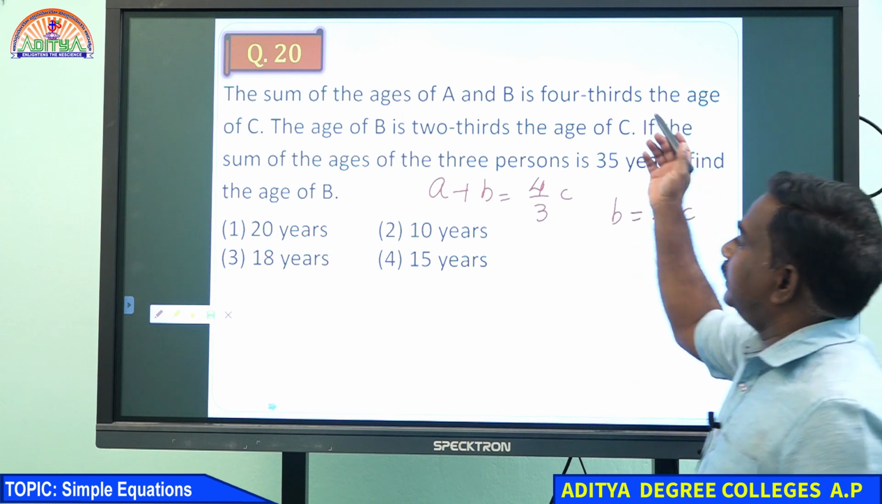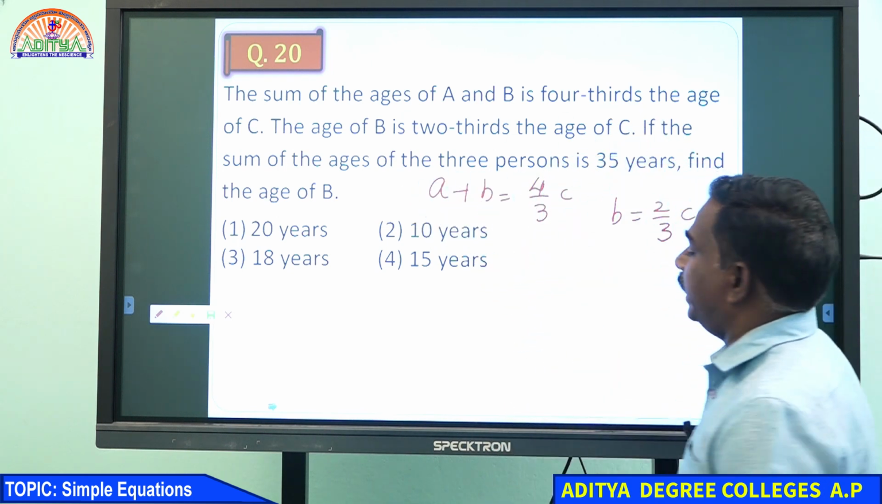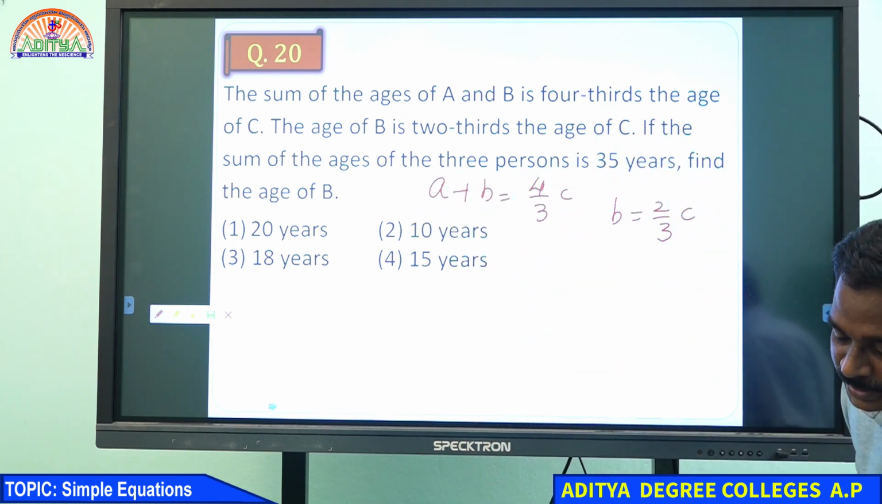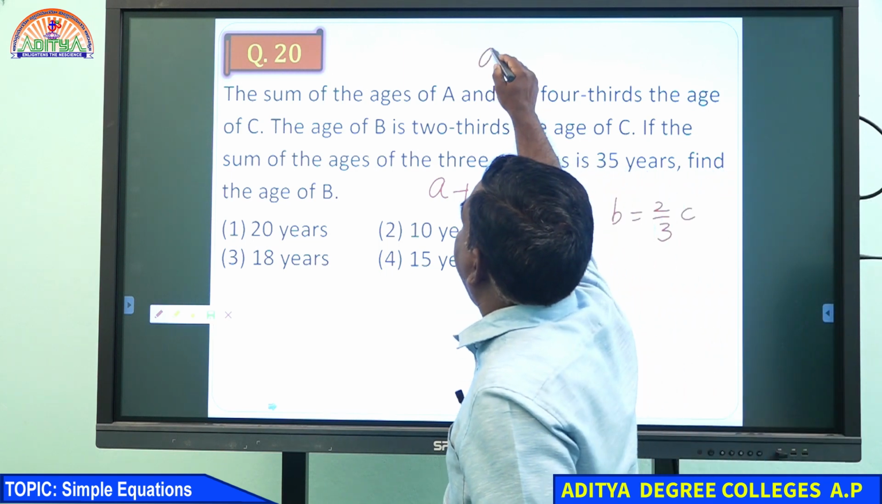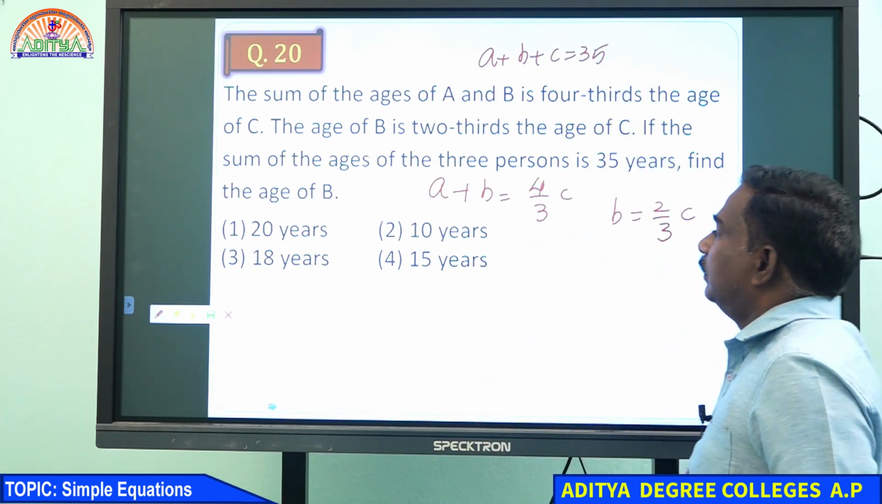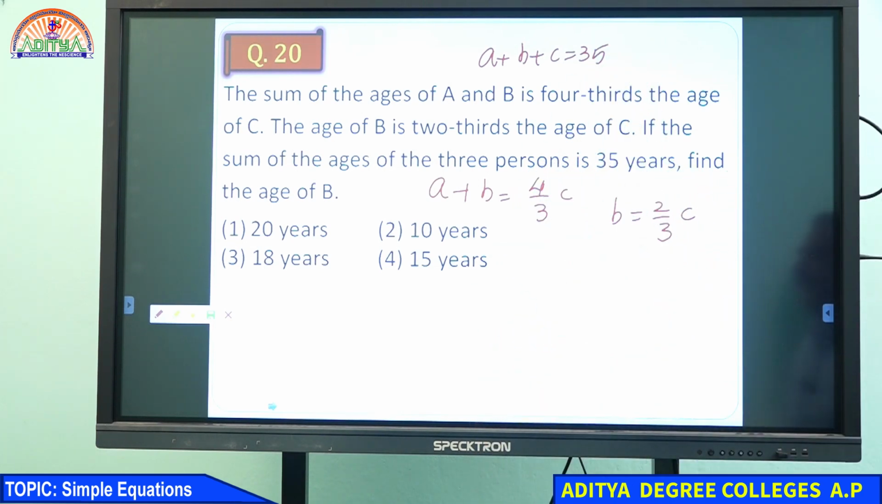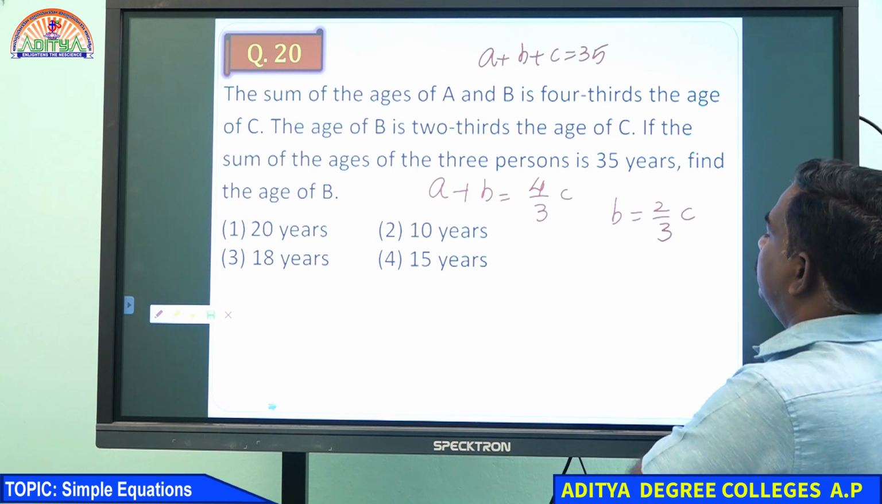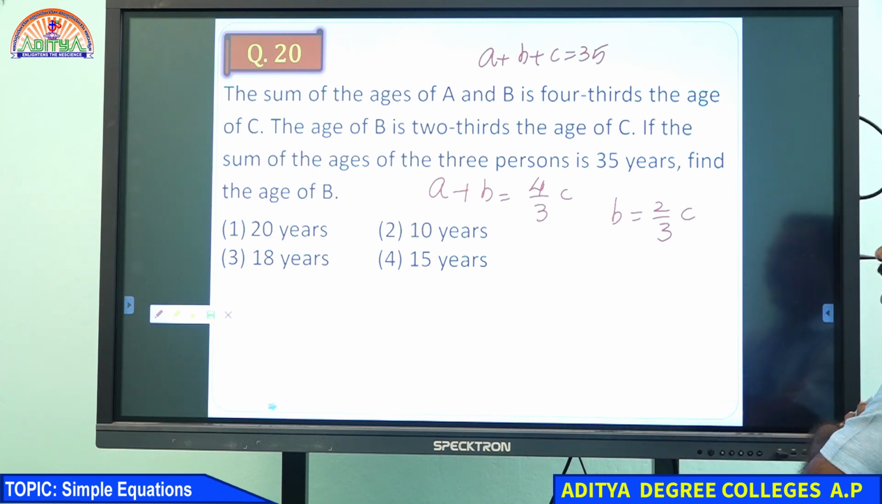One more condition is given: the sum of the ages of the three persons is 35, that is A plus B plus C equals 35. So three conditions are given. He is asking to find the age of B.